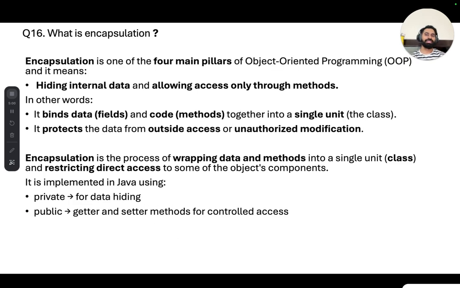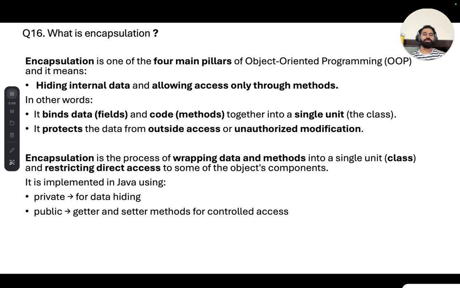Now the next question is, what is encapsulation? Encapsulation is one of the pillars of OOPS, and it means hiding the internal data and allowing access only through methods.